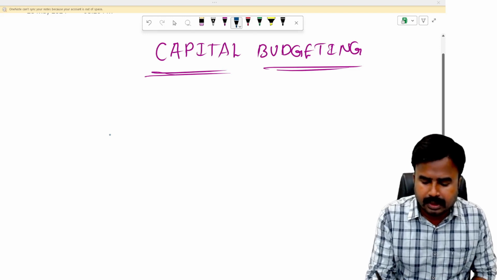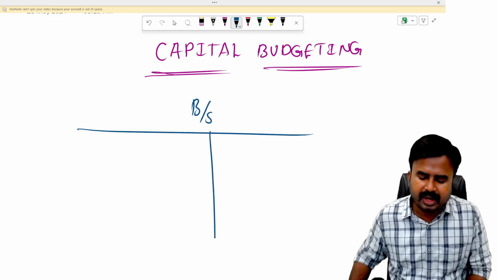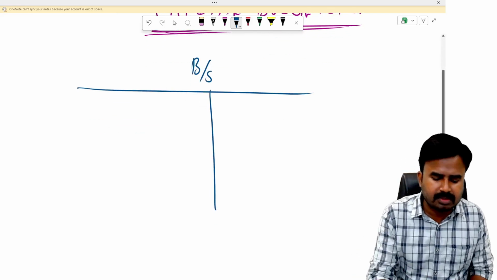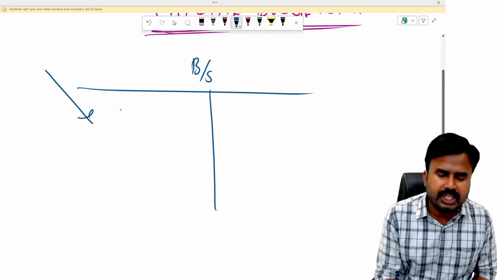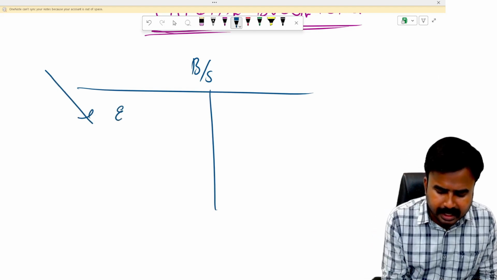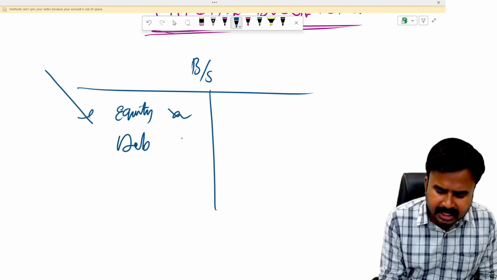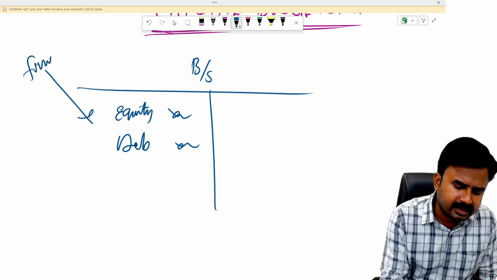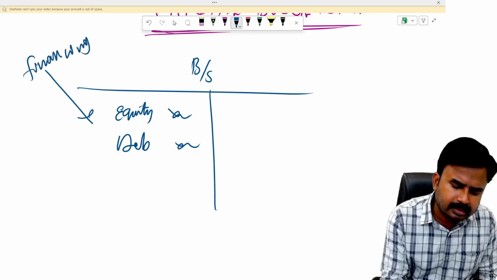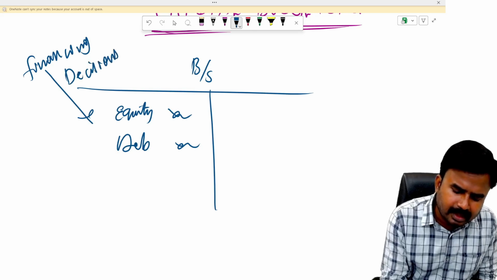First of all, you know that every firm or company will raise the required funds from several sources, generally equity, preference, debt, like that. Let me take the two sources, equity and debt. Based on your financing decision, you'll raise the fund, by taking the factors called risk and return.